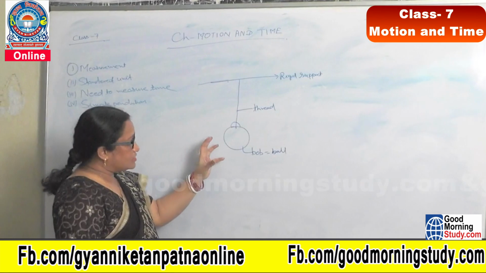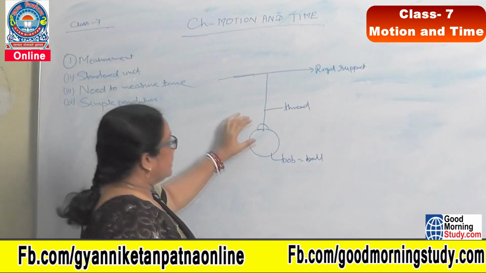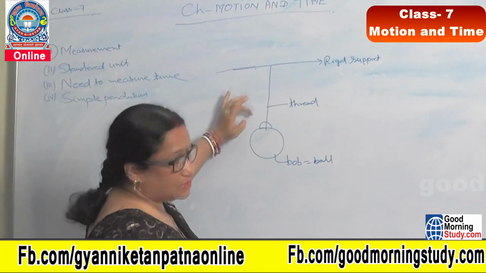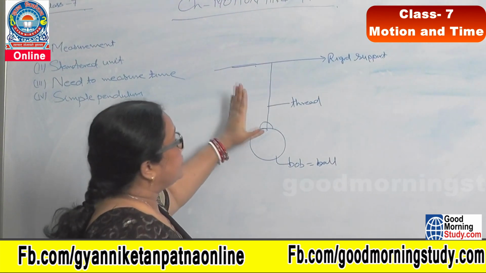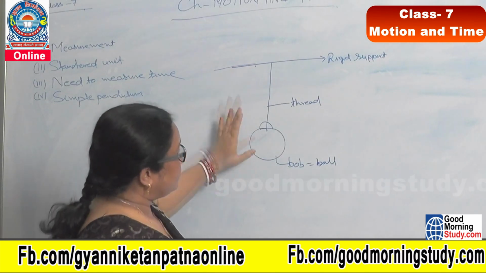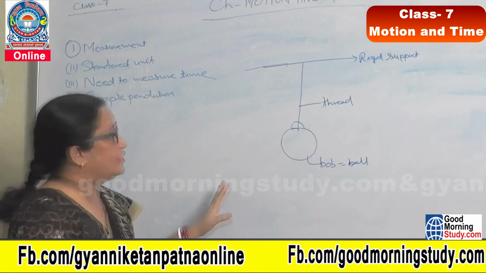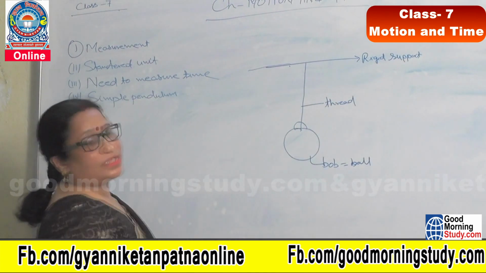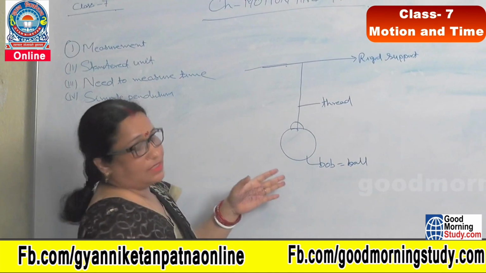That means when we suspend a heavy metallic ball through a rigid support by the help of a thread, with no tension and no twist in it, that arrangement is known as a simple pendulum. It is used to measure time. In a pendulum clock it is present.